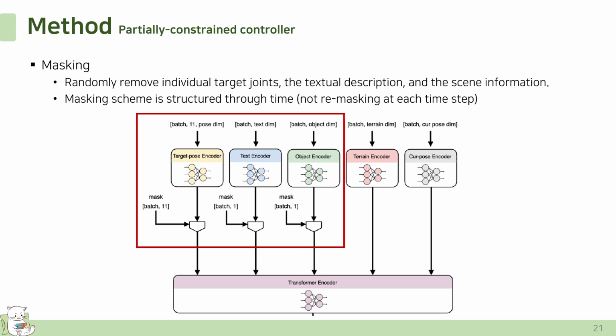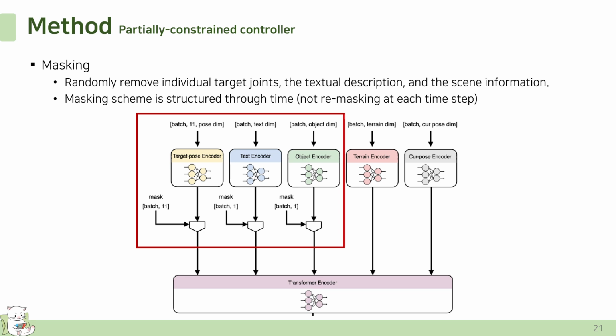They found that if the mask changes at every frame, it actually makes training easier by reducing ambiguity, but that leads to worse generalization later. So by keeping the mask constant across time, the model learns to deal with more uncertainty.